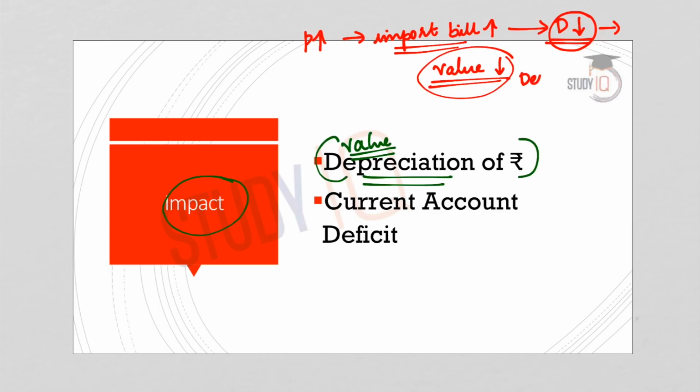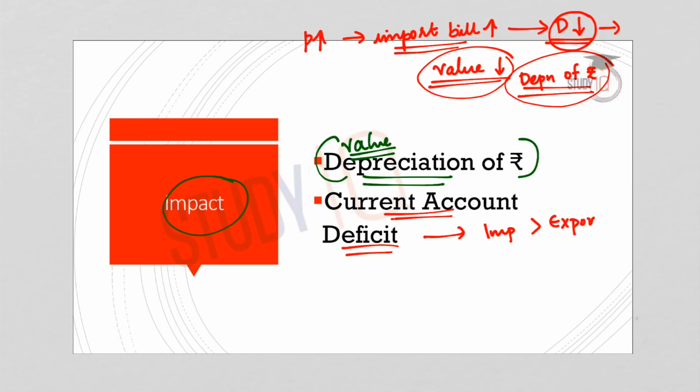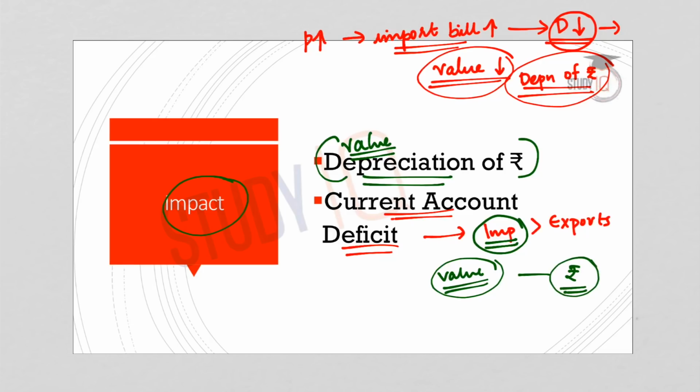And when there is lesser demand for rupee, it means that the value of rupee comes down, and this is called depreciation of rupee. Now, the second impact is on the current account deficit. Current account deficit is when the value of imports is higher than the value of exports. And a widening current account deficit is always bad for an economy. So when rupee depreciates, there is lesser value for rupee, and you need to pay more in terms of rupee for your imports. It means the import bill again increases, leading to a widening of current account deficit.